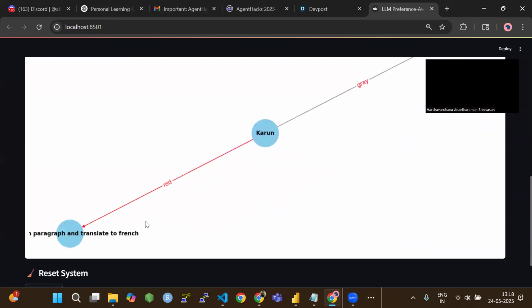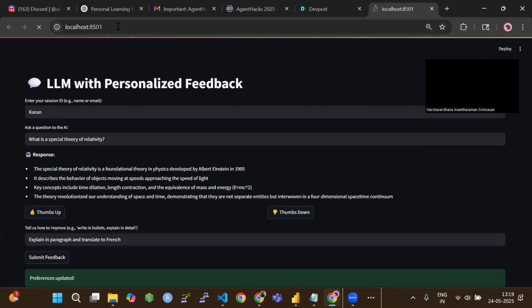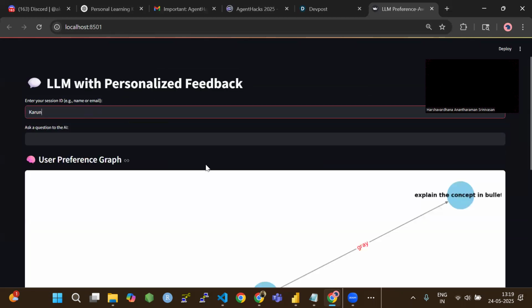Whenever the user types in a prompt the next time, only the node connected with the red edge will be given first preference. For example, I'm closing this session, and let me type in the user Karun once again, and we will have this knowledge graph stored.